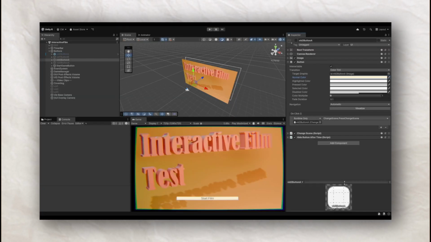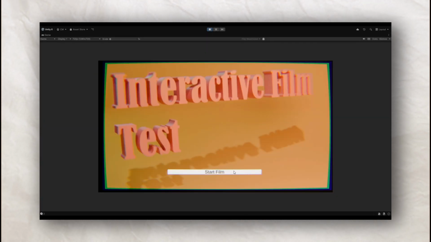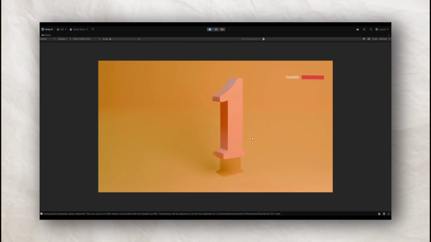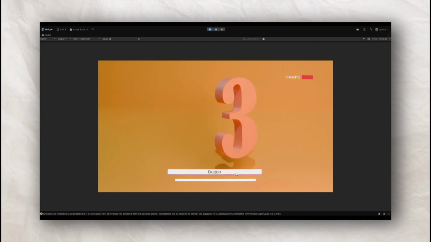Next up, let's talk about Unity. It's very easy to use, maybe not as easy to use as some of the alternatives, but it isn't real programming. You can use visual drag and drop tools in order to program using Unity. It also opens the pathway to real game development. So if you get good at Unity from making interactive films, who knows what you could end up making.